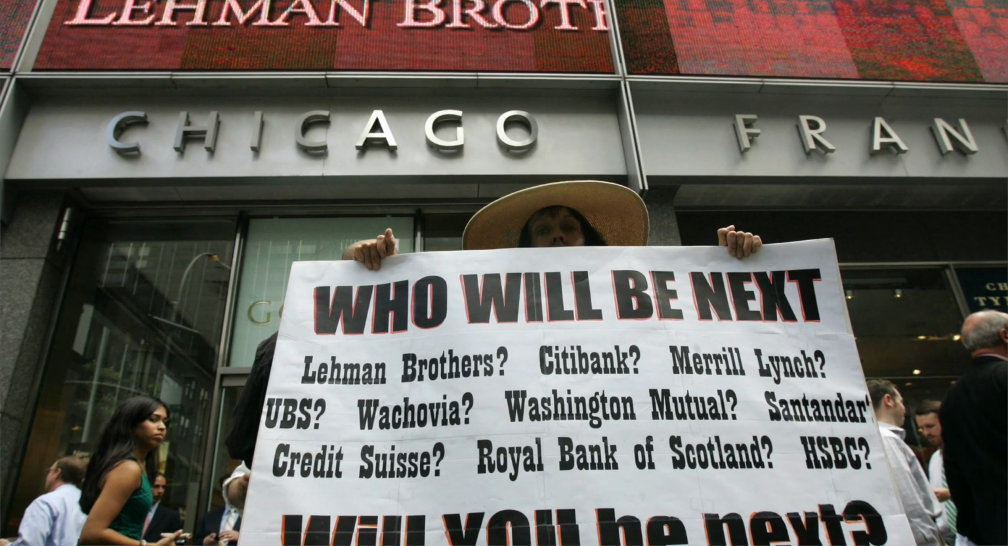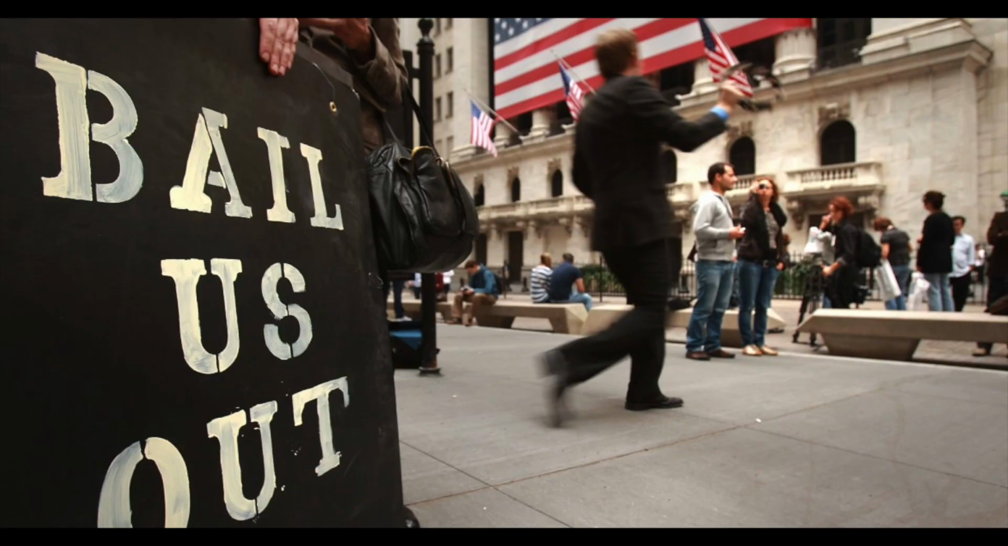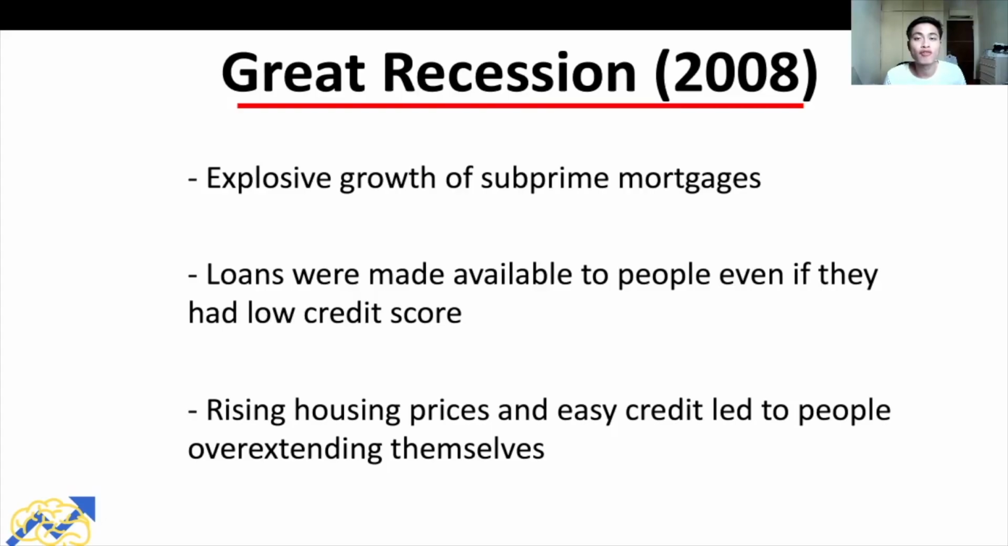And this stock market crash was definitely one of the worst in history, perhaps only behind the Great Depression in terms of severity. One of the main causes of the Great Recession was the housing crisis and the housing bubble. During that time, there was an explosive growth of subprime mortgages. Subprime mortgages were loans made to people who had little or no ability to pay back.